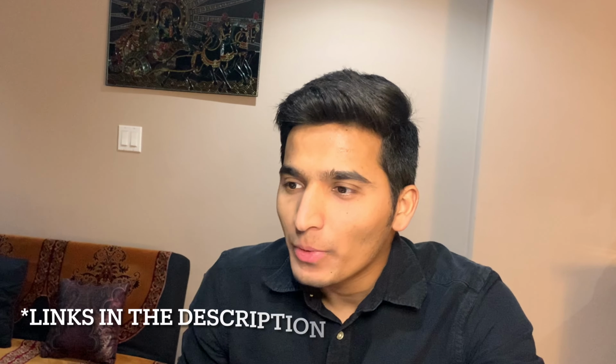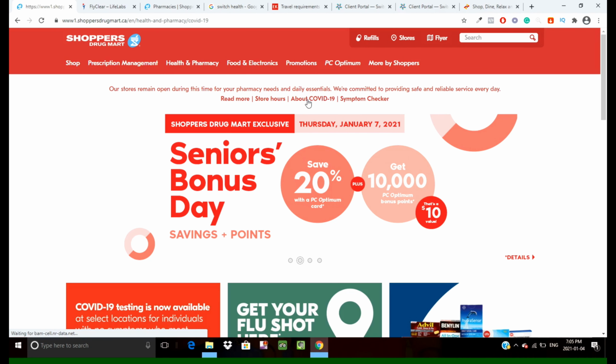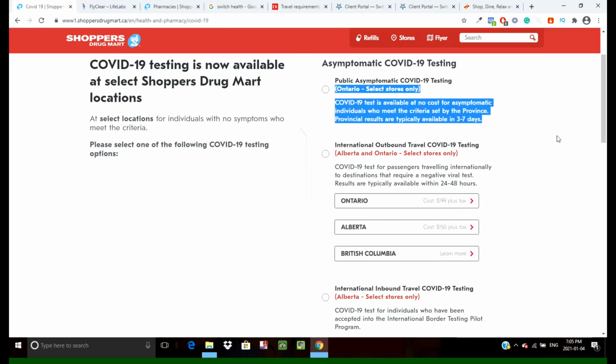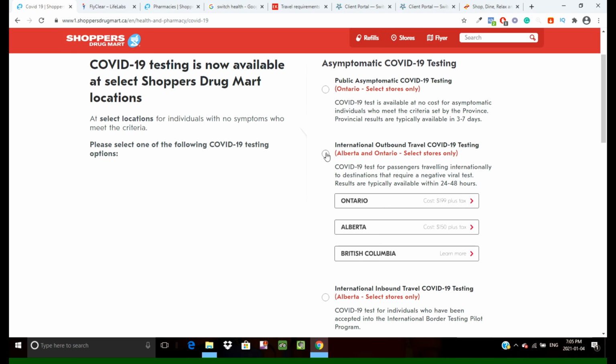So if you go to the Shoppers Drug Mart website and select this one here about COVID-19, you will see that they have a few options regarding the COVID-19 test, and we have to select this, sorry, not this, this one, the international outbound travel COVID-19 testing. And if you live in one of those provinces, you can select it. If you live in Ontario, you can just select Ontario.